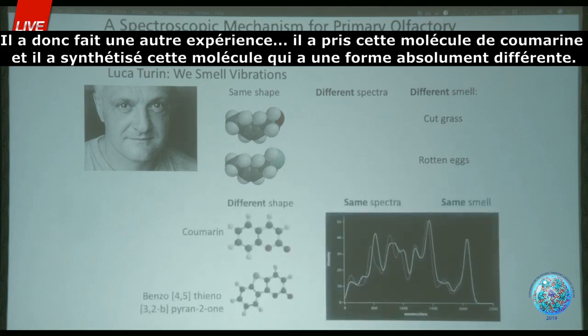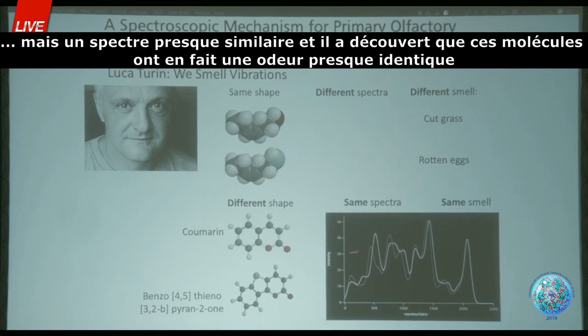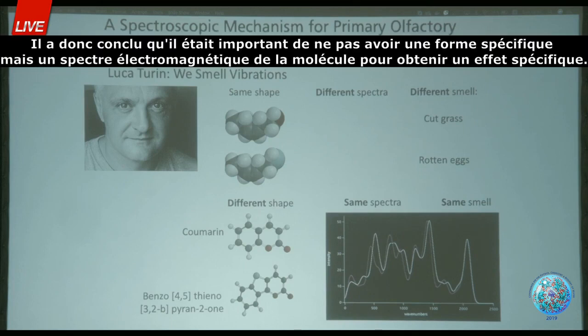Then he did another experiment. He took coumarin and synthesized a molecule which has an absolutely different shape but an almost similar spectrum. He found that these molecules smell almost the same. So he concluded that it's not the shape but the electromagnetic spectrum of the molecule that is important to have a specific effect.